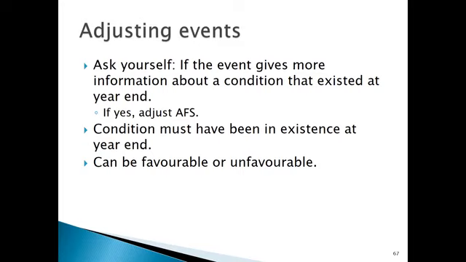The condition must have been in existence at year end. So for it to be adjusting, it must have in fact existed or taken place during that financial year. Otherwise, it would not be deemed to be adjusting. And as we said, it can be a good thing or a bad thing, either favorable or unfavorable for the business itself.